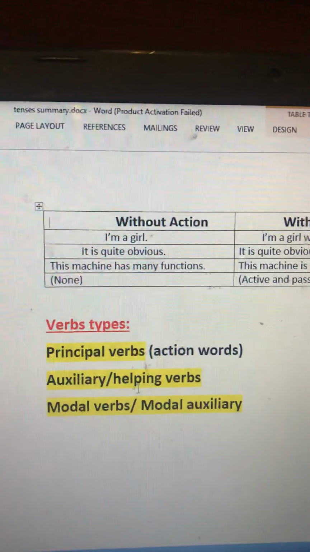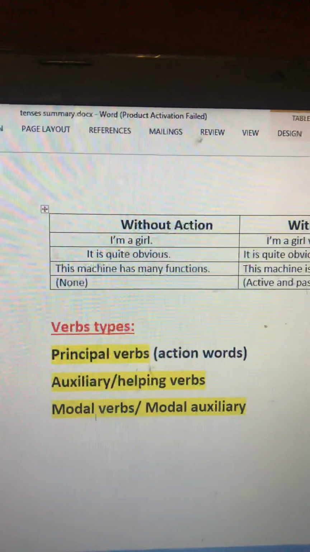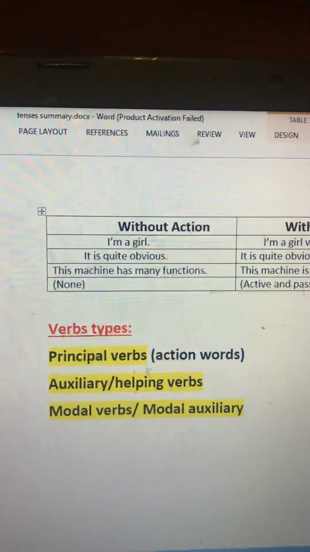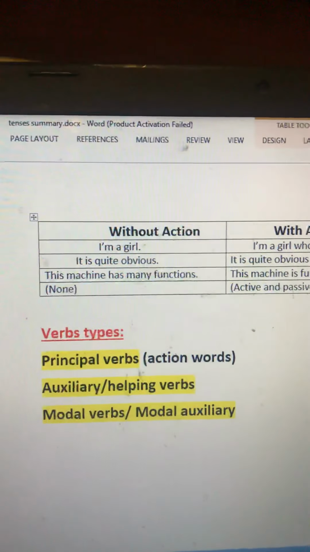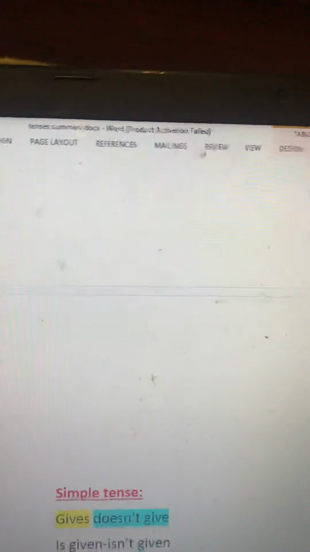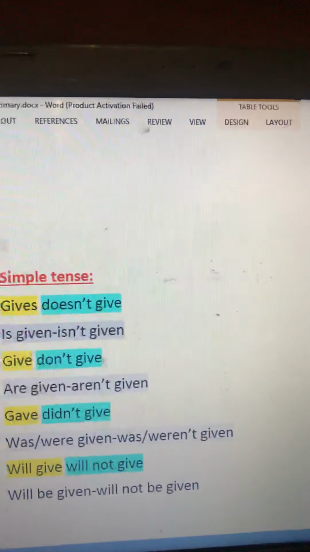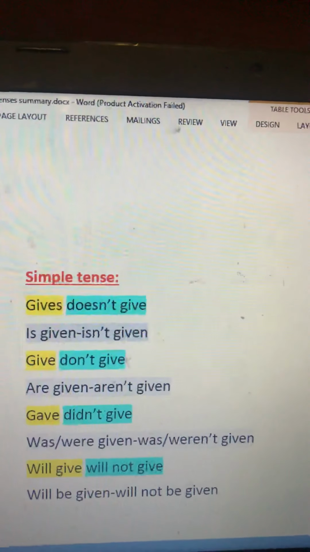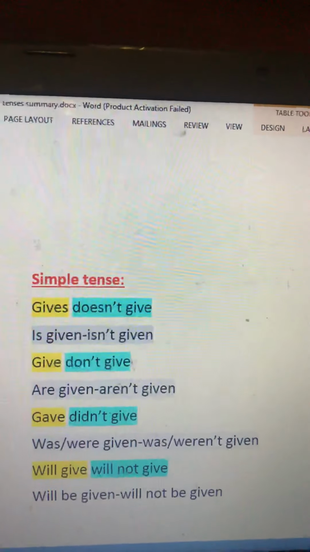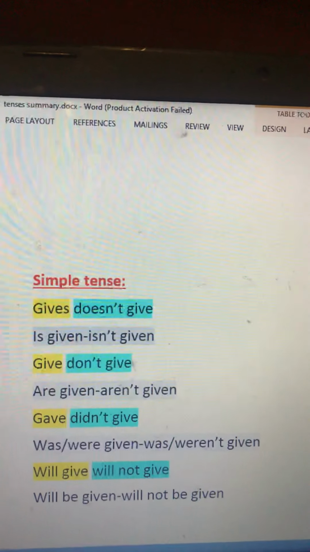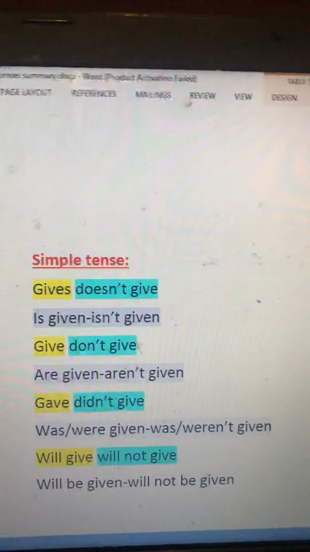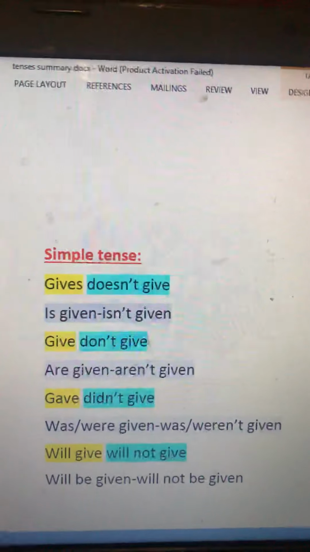Then we have auxiliary, which is also called helping verb. Then we have modal verbs, also called modal auxiliary. Based on these verbs, we have tenses. The major tenses are 4: simple, continuous, perfect, and perfect continuous is the combination tense. Based on these tenses, we have passives as well.